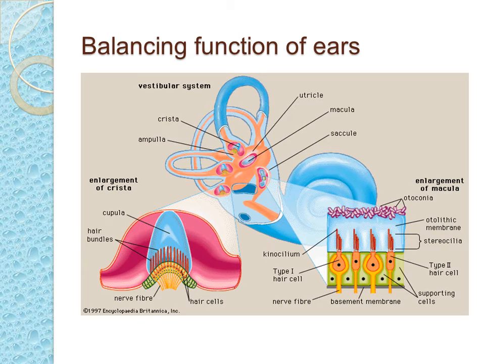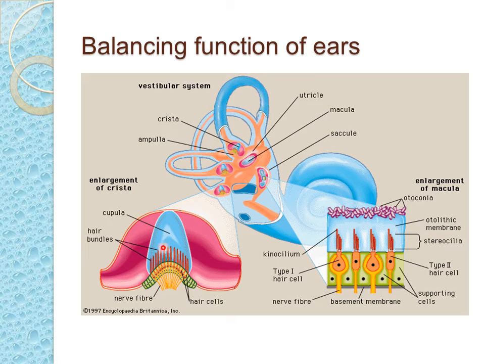Now in this slide let us see how the ear helps us in our balancing. See this pointer, this whole structure is called the vestibular system. Out of this, we know that these are semicircular canals. Inside this there are cristae, and this is the utricle part, this is the saccule part. Now if we enlarge this part, how does it look?